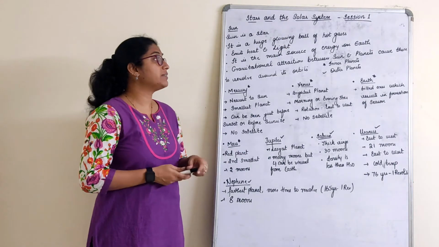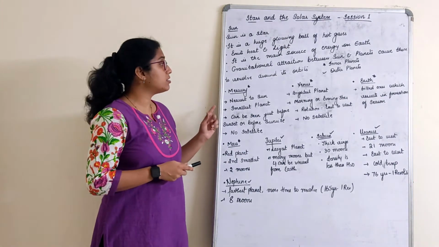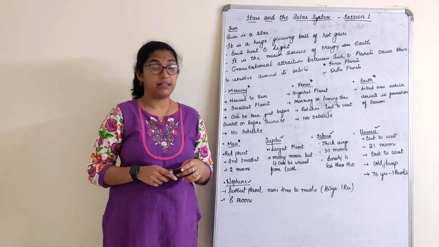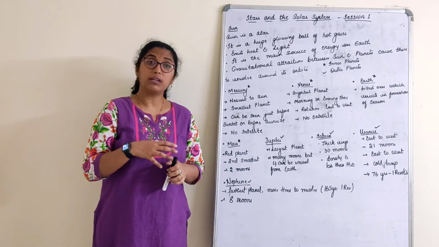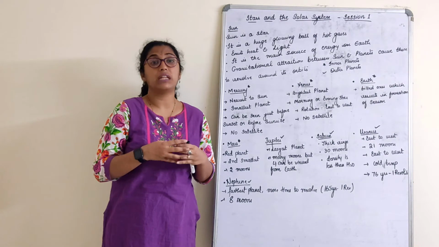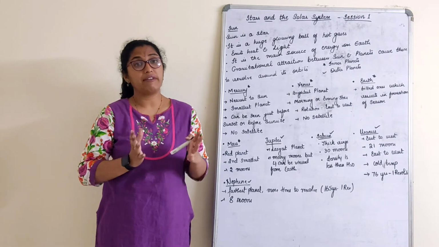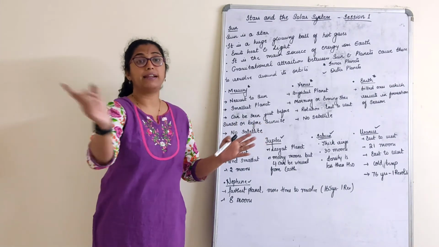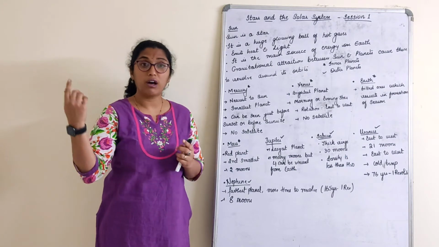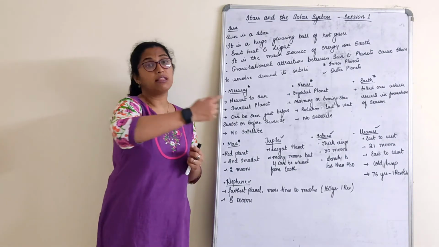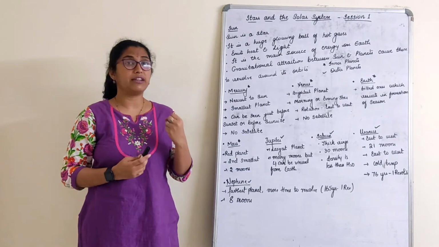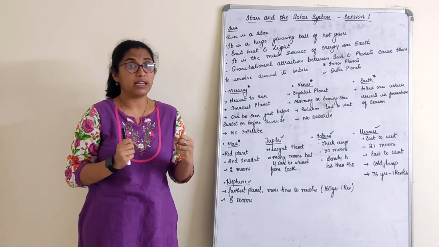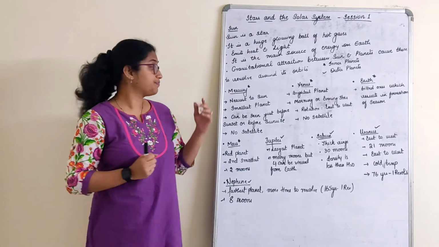Gravitational attraction between the sun and the planets causes them to revolve around the sun. That is the gravitational force of the sun. Including that, planets also have their own gravitational force. So this gravitational force allows the planets to revolve around their orbits. All the planets revolve around the sun, right? That is only because of the strong gravitational force which binds them together.